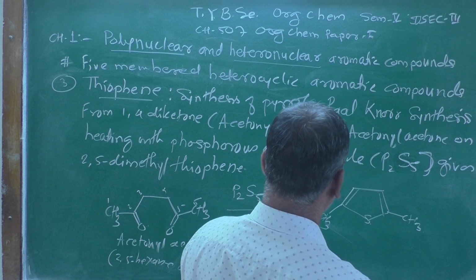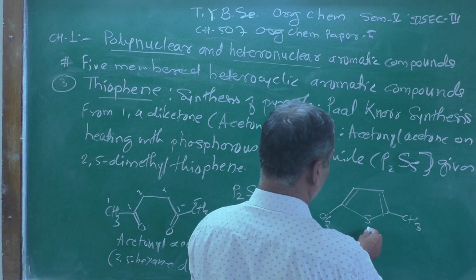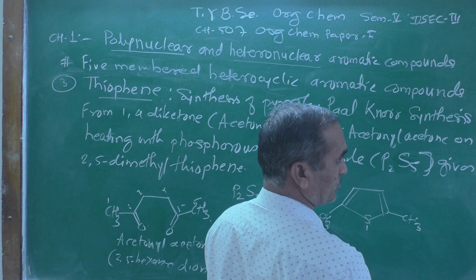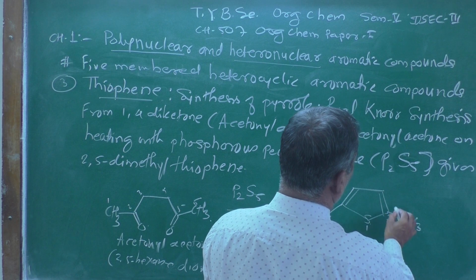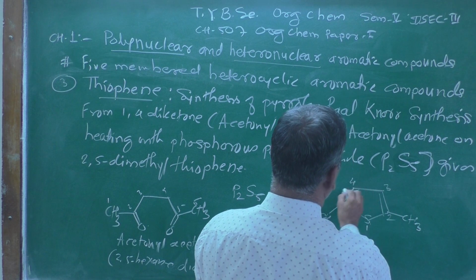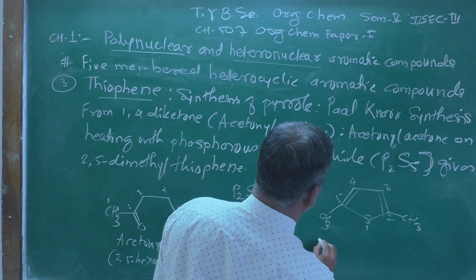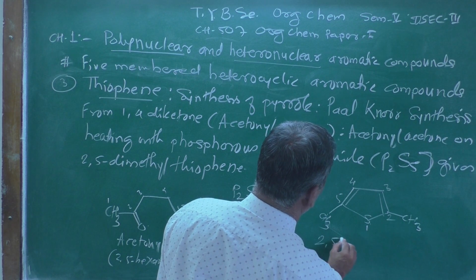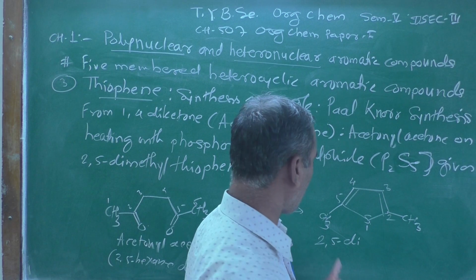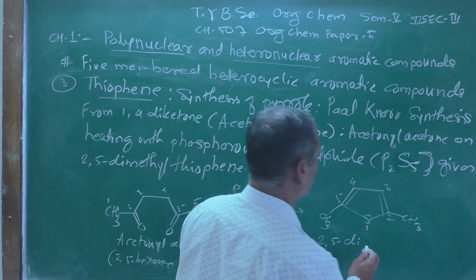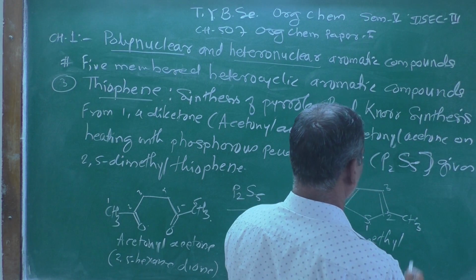The IUPAC name of this compound, as we know that the heteroatom gets the number 1, then remaining 2, 3, 4, 5. So at 2 and 5 positions, there are 2 methyl groups. Therefore you can call it 2,5-dimethyl thiophene.